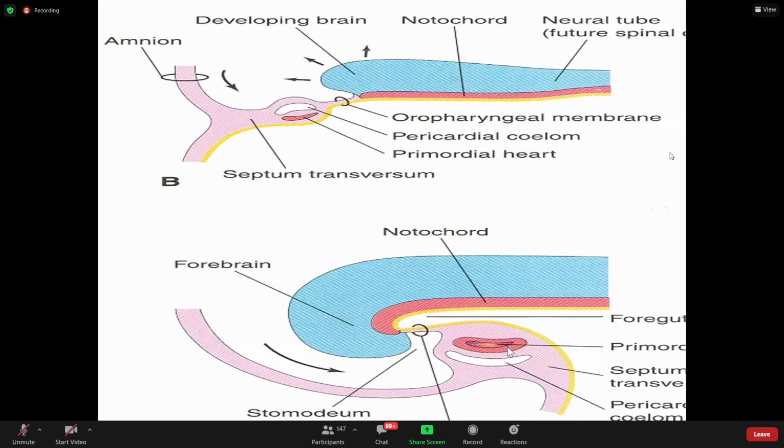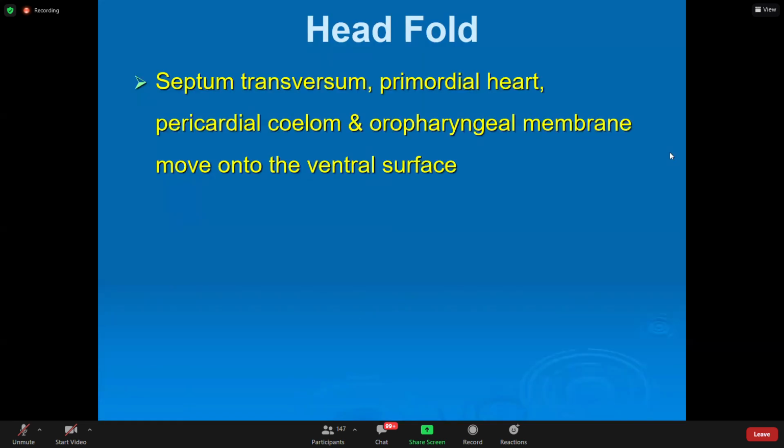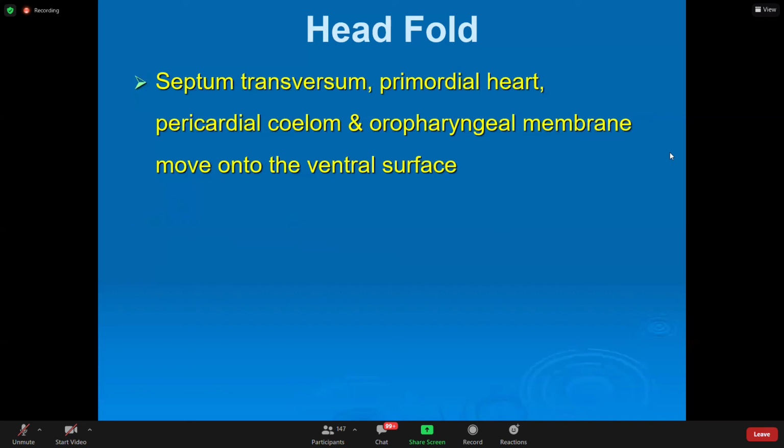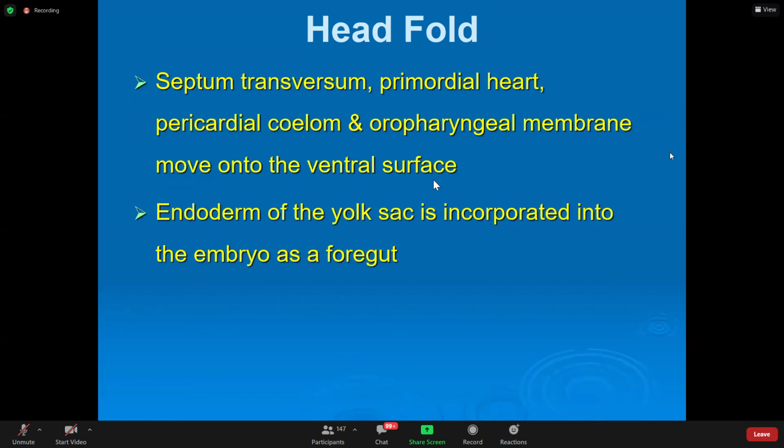The pericardium and heart cavity come to lie ventrally and caudally. The brain becomes cranial most. Septum transversum, primordial heart, pericardial coelom, meaning pericardial cavity, and oropharyngeal membrane, they all move onto the ventral surface, and we saw.